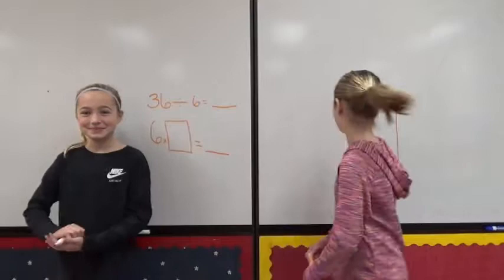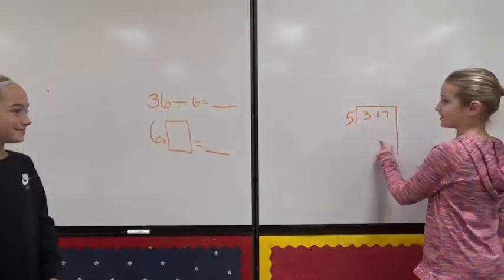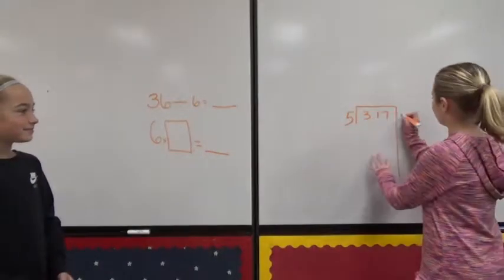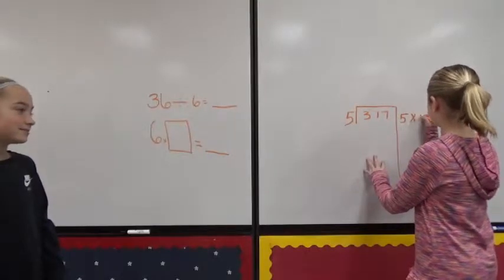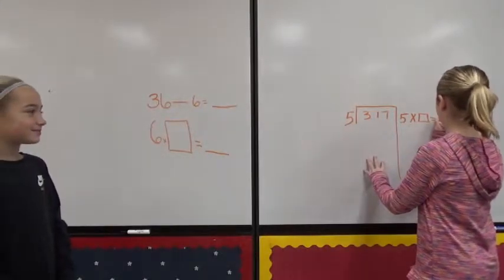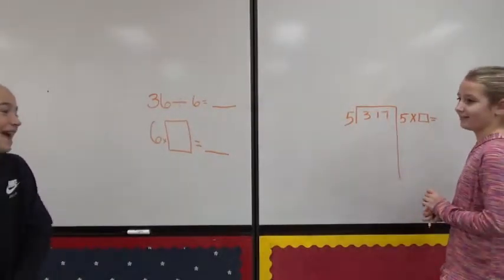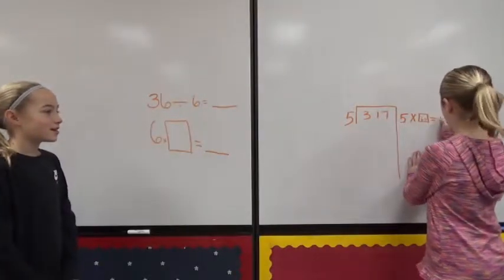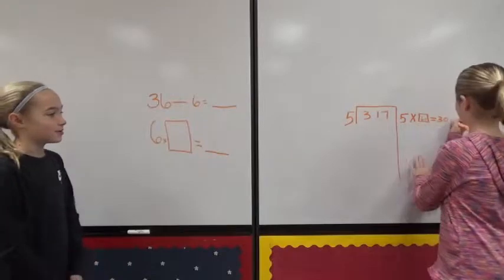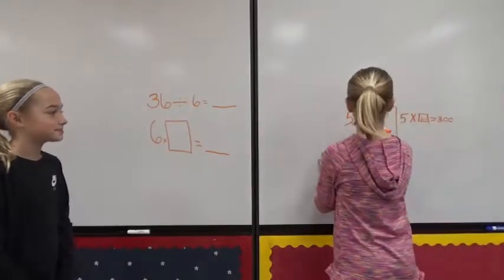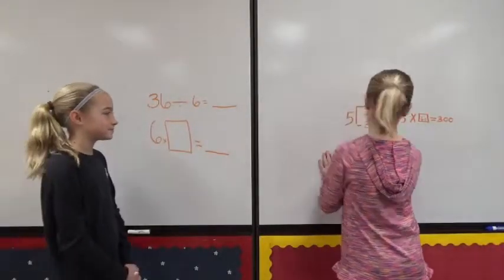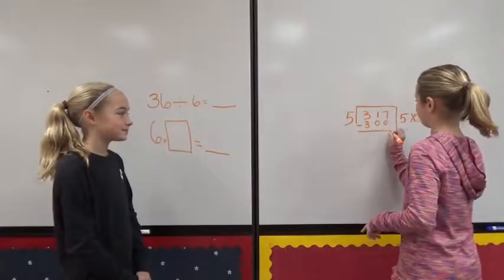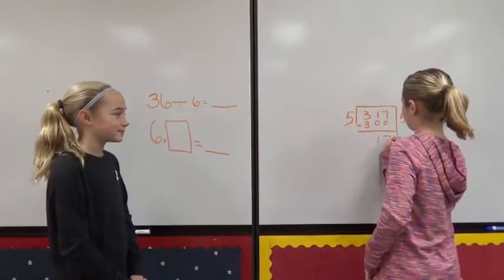Take a look at the whiteboard. 5 divided by 317. First, we're going to write 5 times box equals. What should we put in that box, Kate? I think we should put 60 because if we put 70, that would equal 350, and that's more than 317. Next, you're going to minus 300 from 317, and that equals 17.